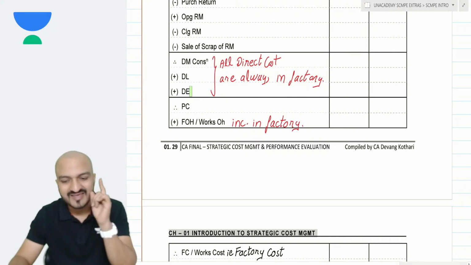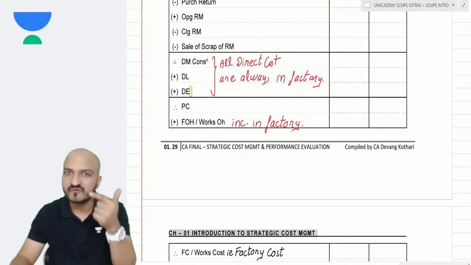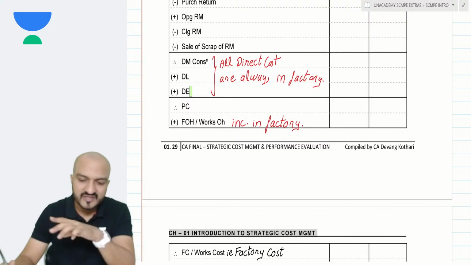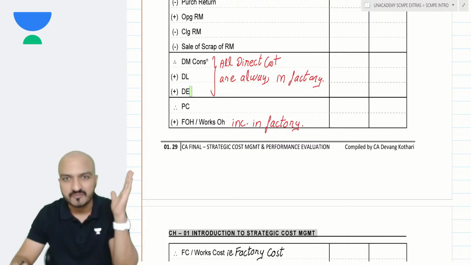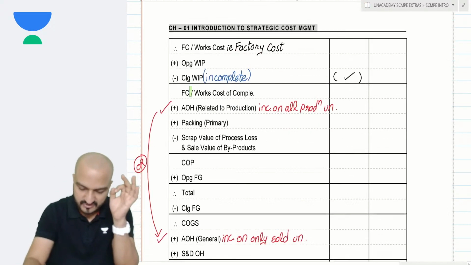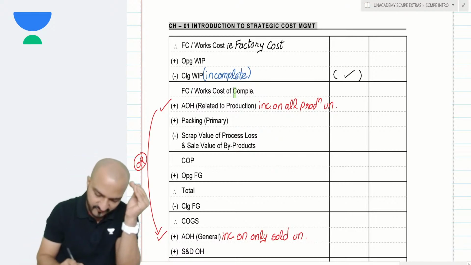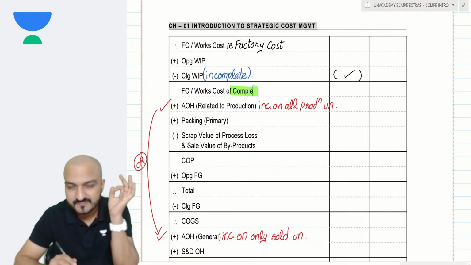No. Quality checking is done after completion of production. You see the difference here? Yes, royalty you have to pay in order to do the production. Quality checking you do after production is completed. So any cost which you incur after production is completed will come after completed units.